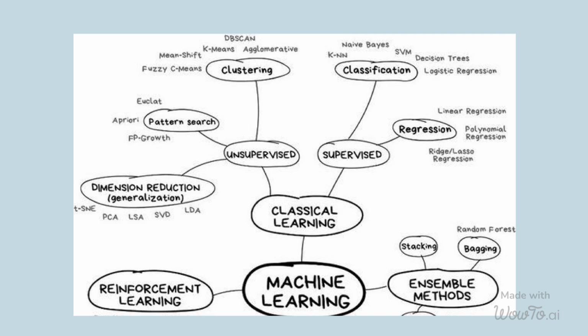We also have ensemble methods where we don't have to rely on one algorithm, but on multiple algorithms. For example, random forest is a group of decision trees. It takes a subset of features and a subset of data and produces multiple trees. It gives the output by analyzing all the trees.